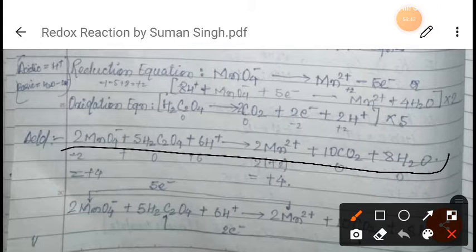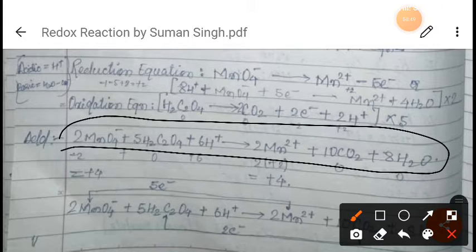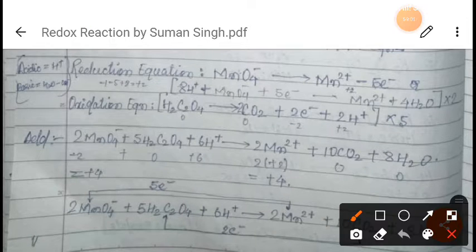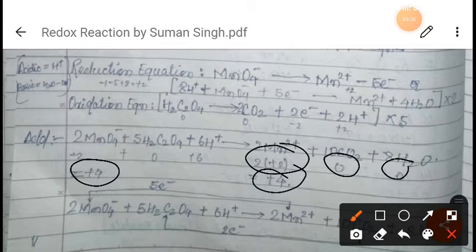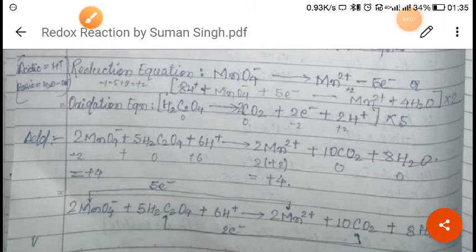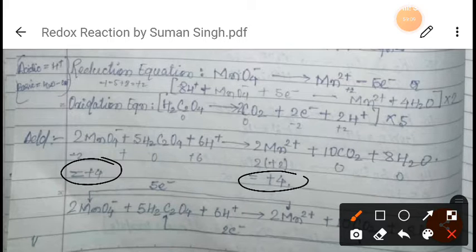When you write the overall reaction here, we have to check the charge. When you check the charge here, it is plus 2, 0 and plus 6. Here also it is coming plus 4, here also plus 4, 0, and here again it is coming plus 4. If the charge is not balanced, it means your balancing is wrong.